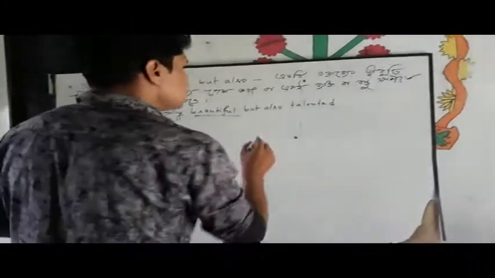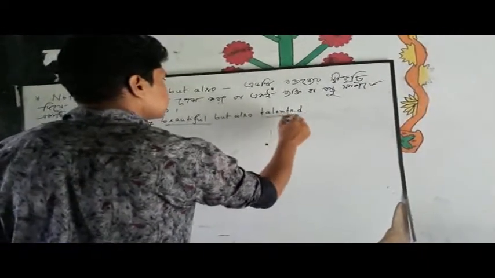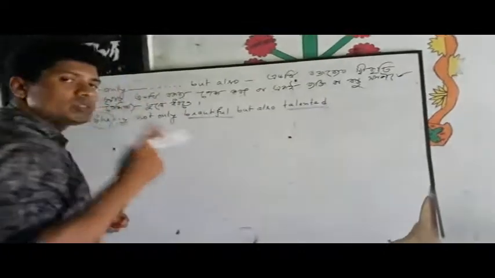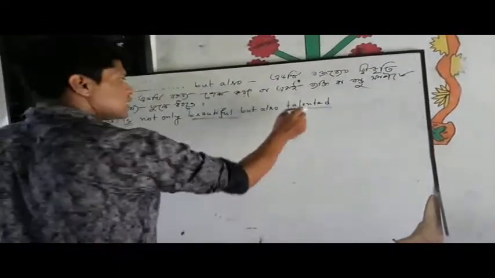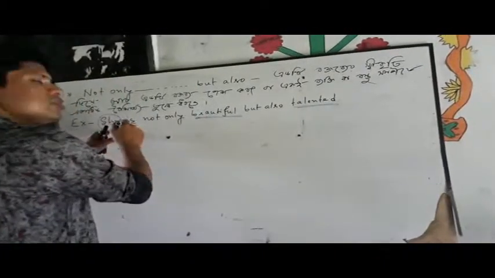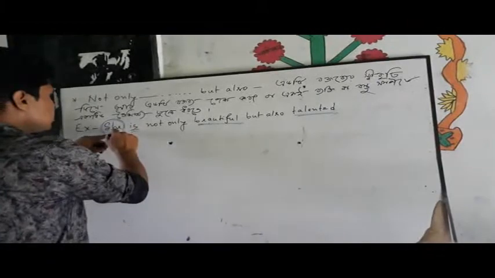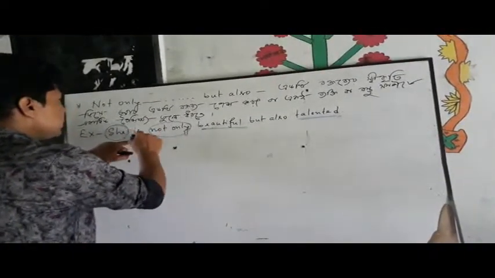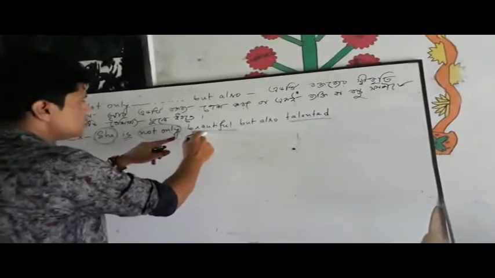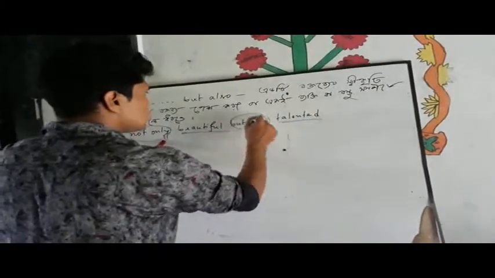Okay. What is the second approval? Second approval, talented. So two approvals. First beautiful, second talented. So about whom? About she. So with the help of the conjunction, she is not only beautiful but also talented.